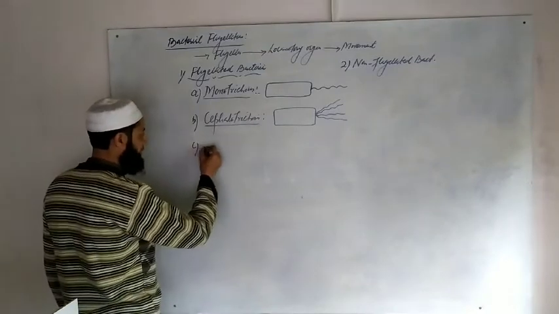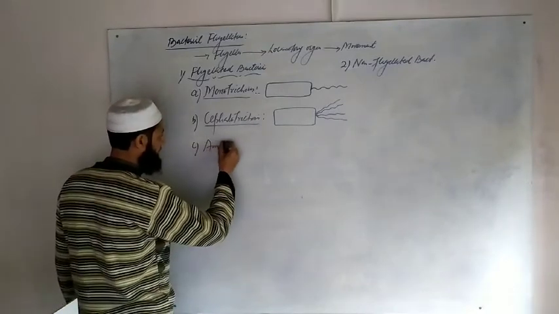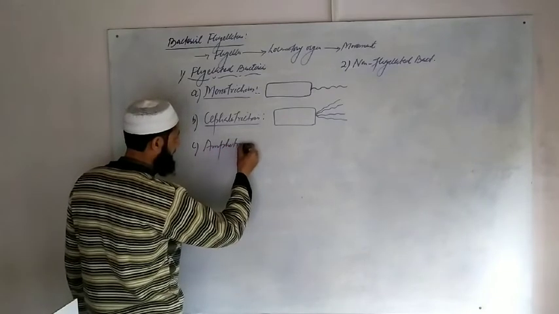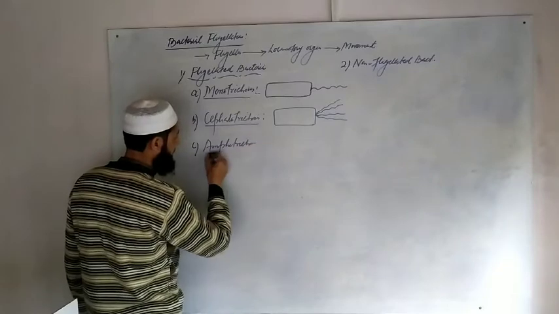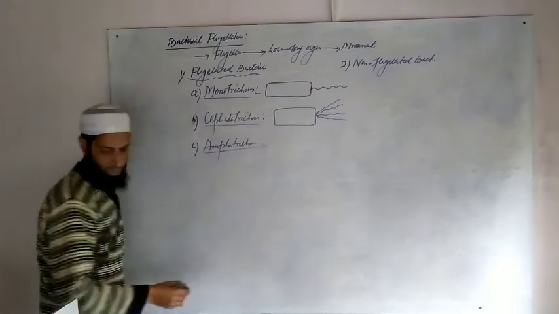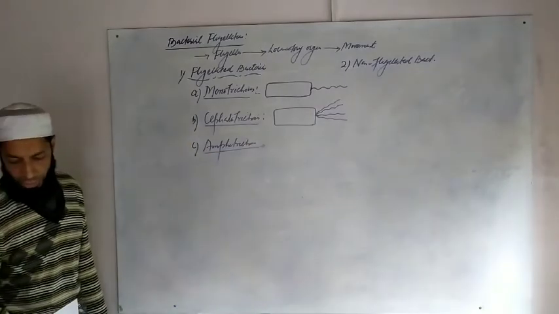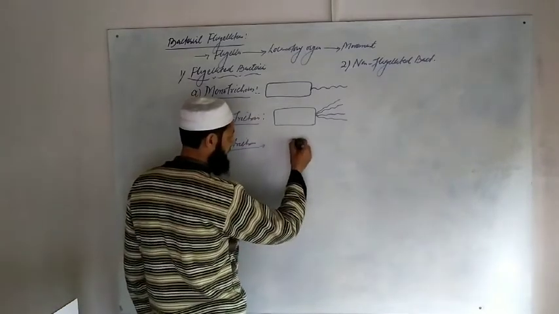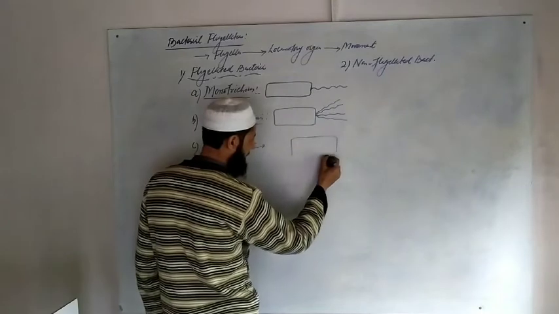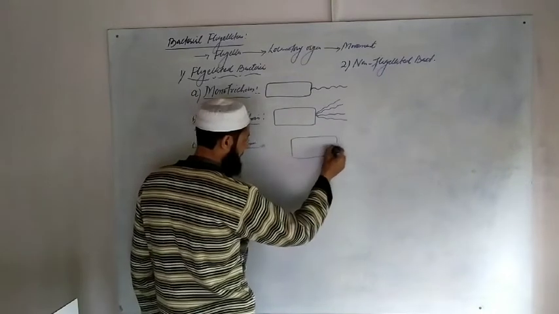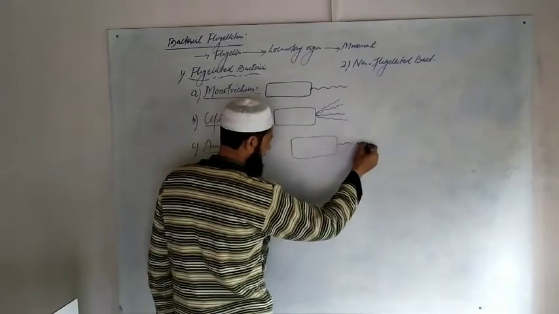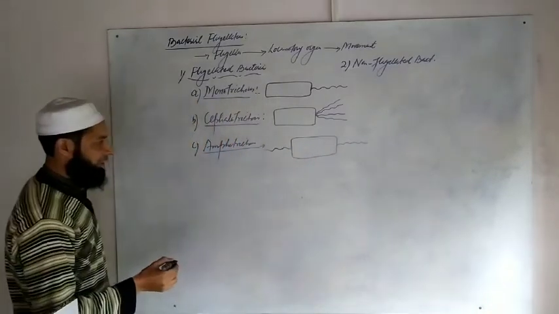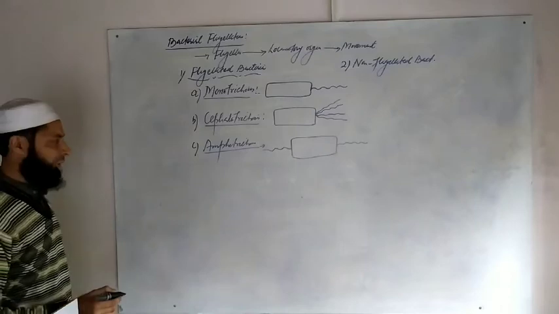The third type is amphitrichous. It is that type of flagellation where a single flagellum is present on either side of the body. A single flagellum, here one, is present on either side of the body.